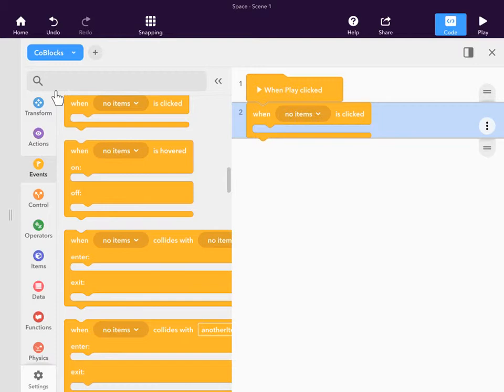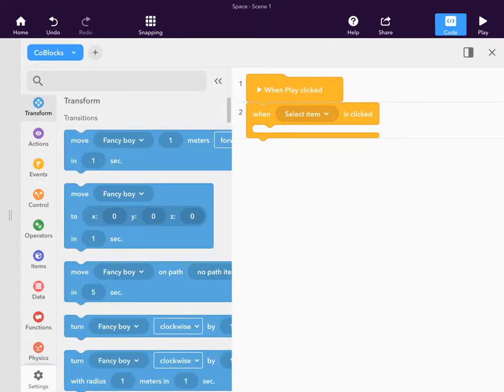Now you will want to tap the transform button. You will get this screen. You will click this and drag it into the screen, drag that all the way into when blank is clicked.